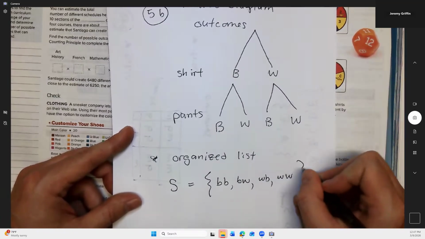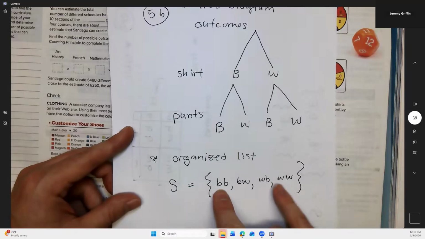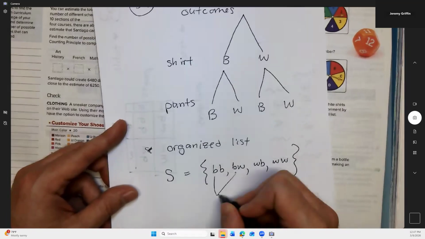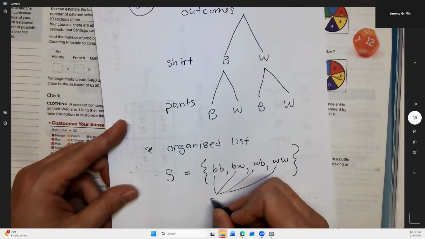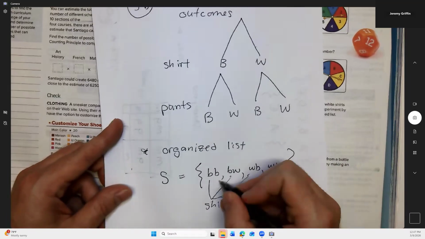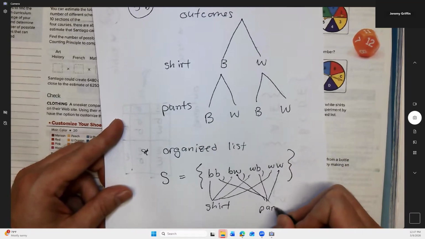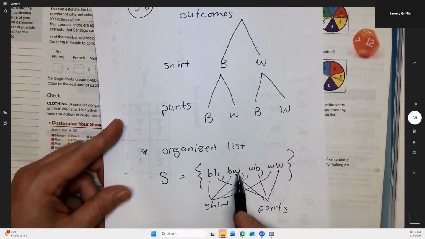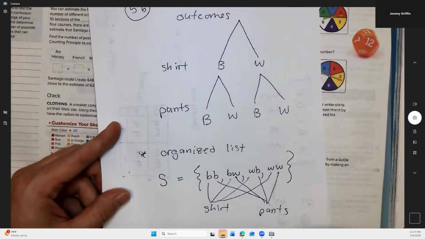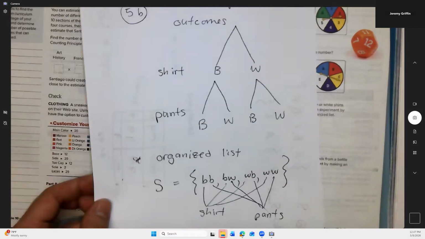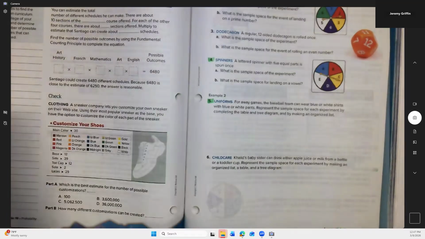Now these are all individual because the first letter applies to shirts. So shirt, shirt, shirt, shirt. Okay. And the second letter applies to pants. So pants. Okay. So what I'm trying to get at there is blue, white, and white, blue are 2 different things. Right. Okay. So they're not the same thing. All right. So there you go. That's all those.